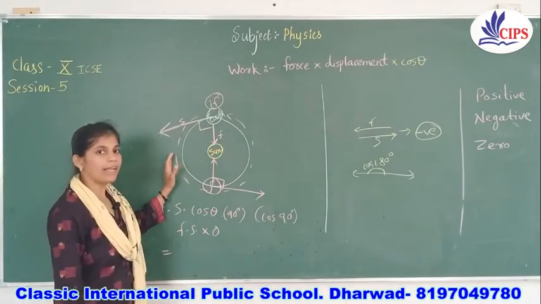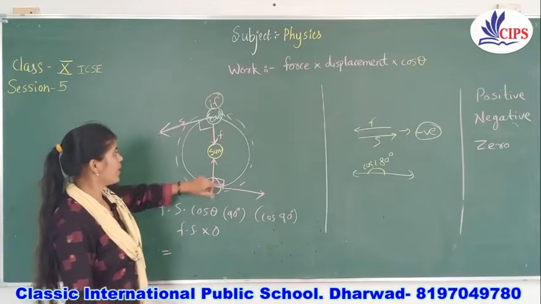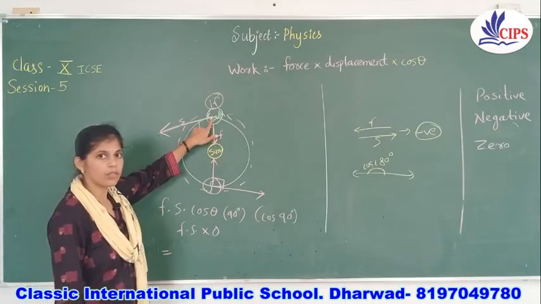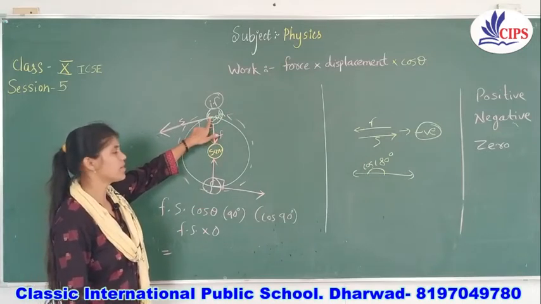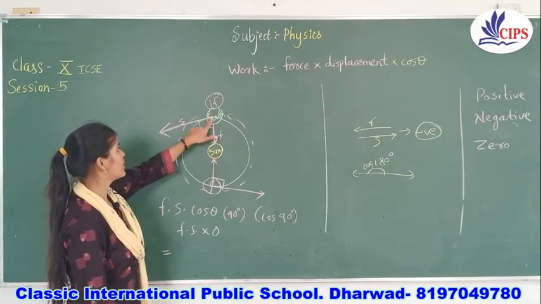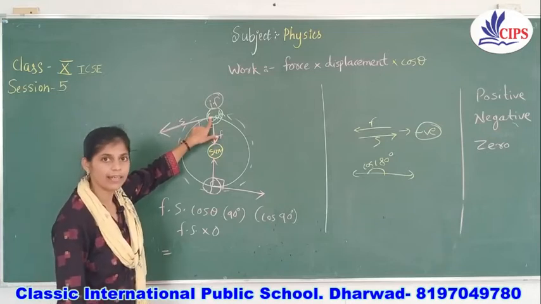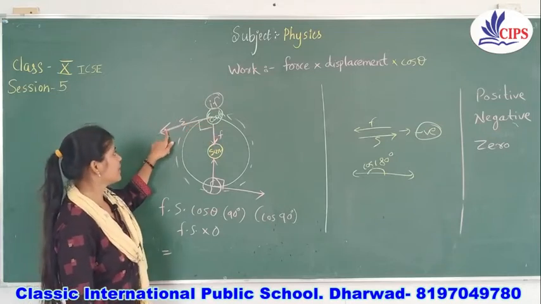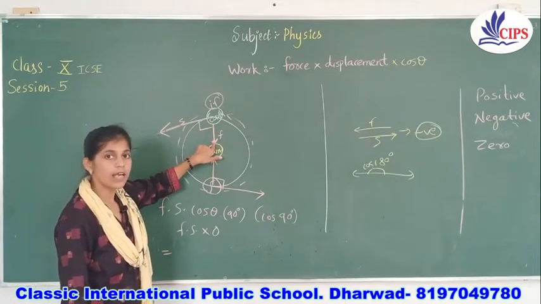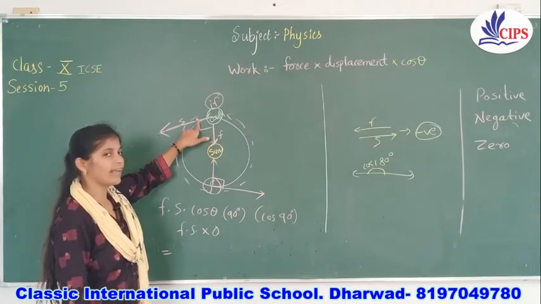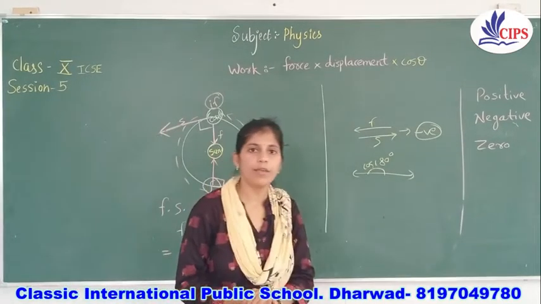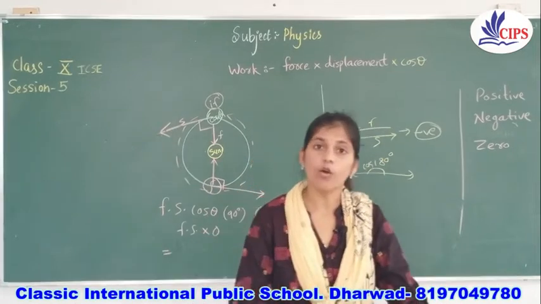Only keep in mind that zero work is where the orbit is, the round shape, where all the time the earth faces a different direction, so the force is normal to the displacement. This line is called the tangent line. The tangential displacement from the point of force will obviously create a 90 degree angle. Wherever there is a 90 degree angle, there will always be zero work.